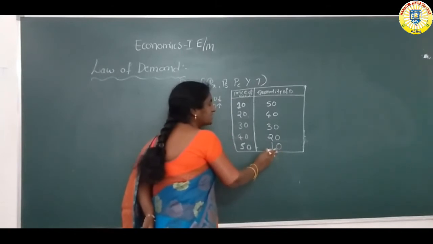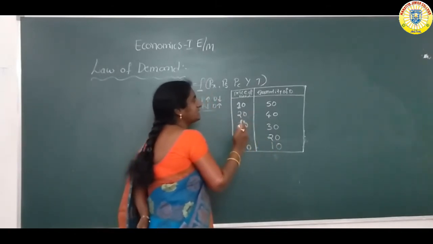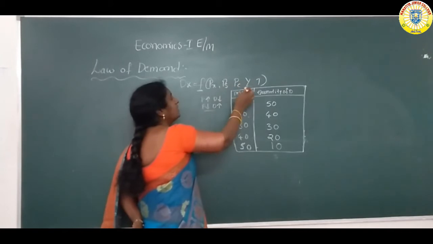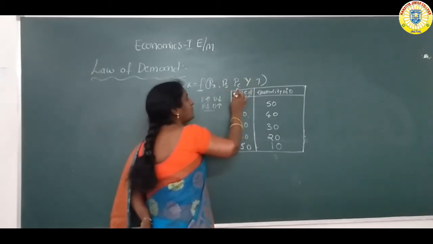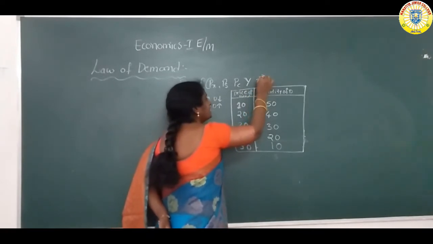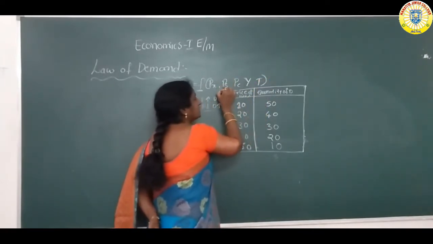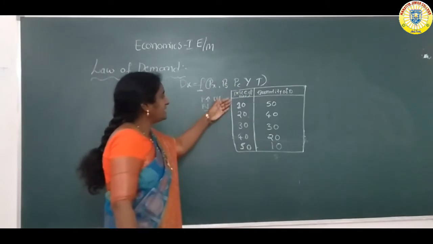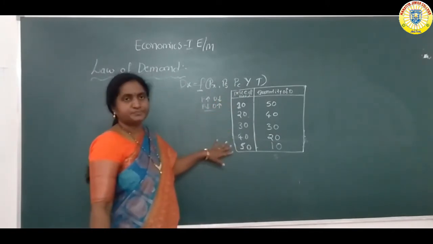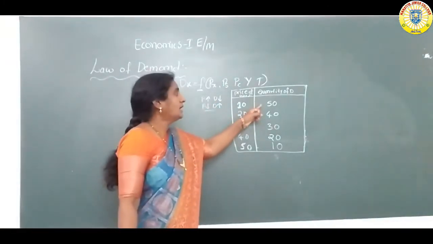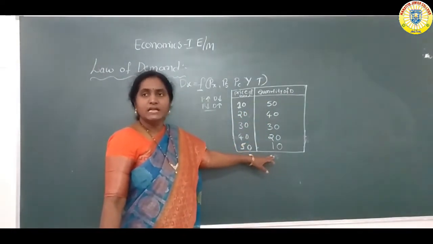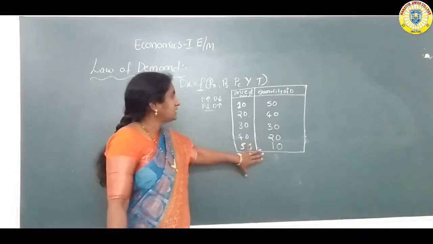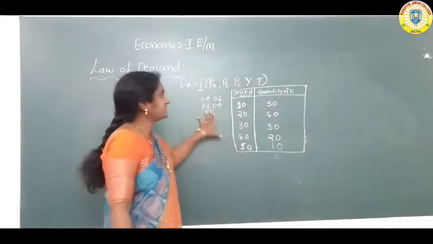Why? Because only the price level is changing, while the income of the consumer, price of substitutes, complementaries, and taste and preference of the consumer remain constant. So as the price level increases in the market, the quantity demanded decreases. So that is the law of demand. Based on this schedule,